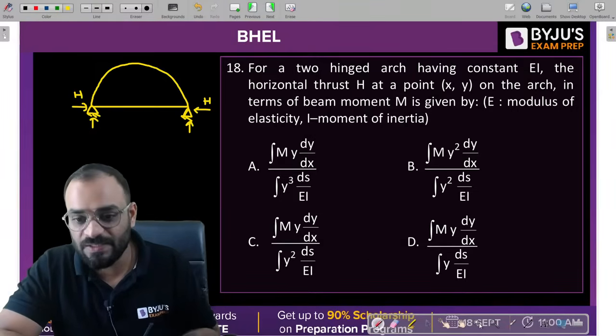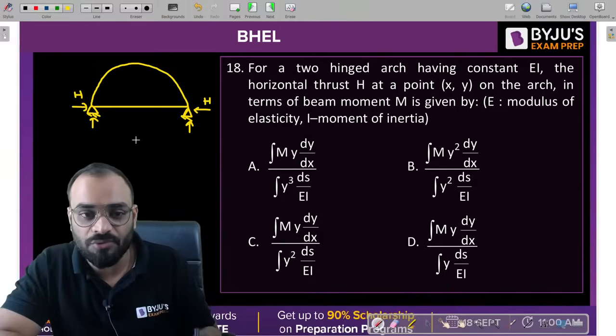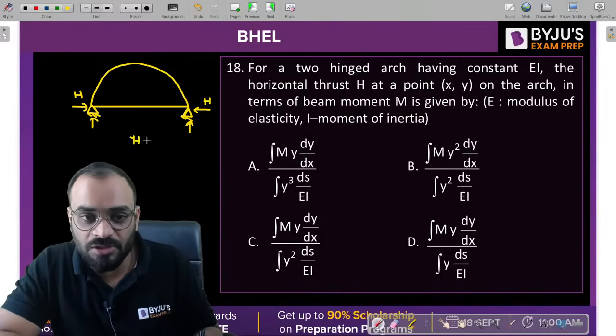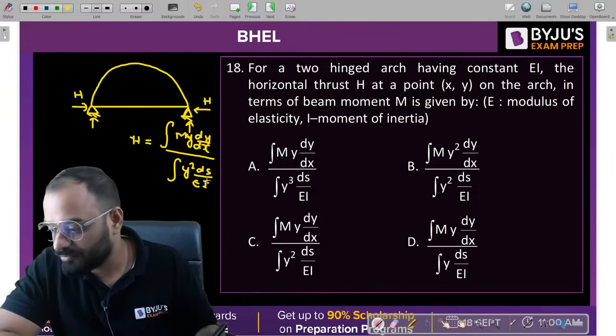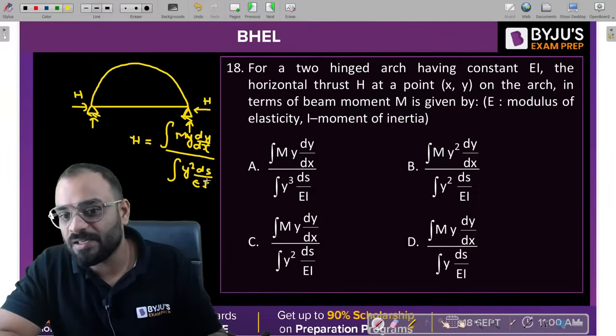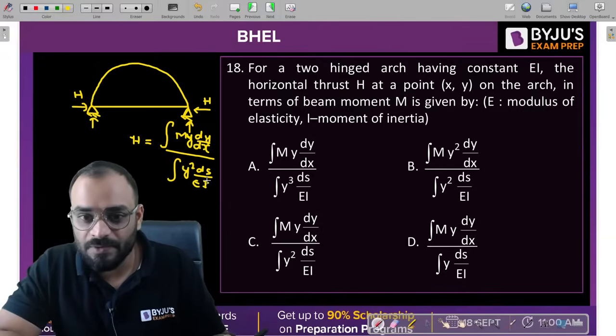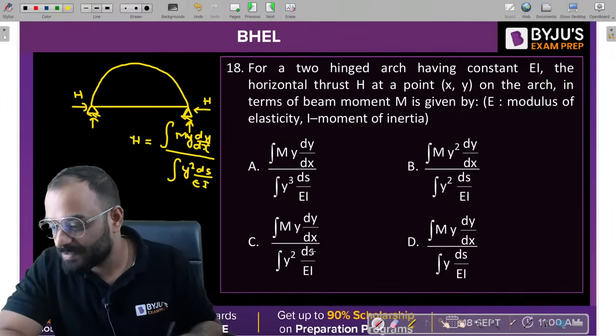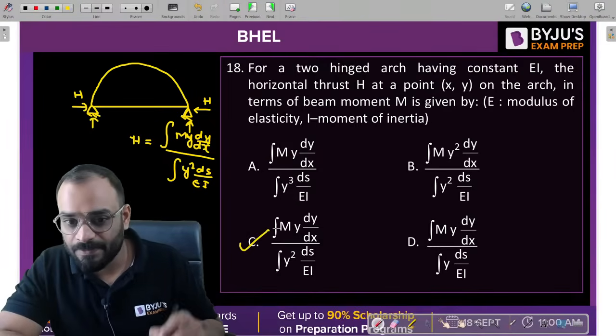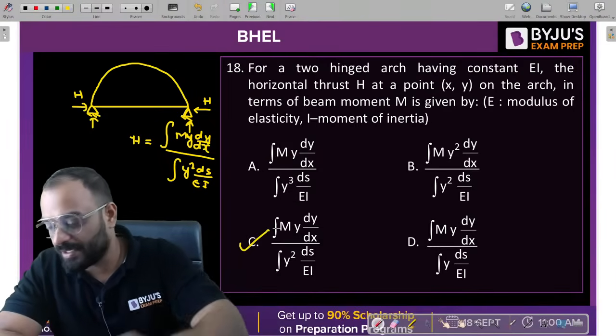That is the question. Yes, C is the correct answer. So what you have to write over here guys, this horizontal thrust is equal to what? Integration of my dy by dx divided by integration y square ds by EI. Okay, so C is the correct answer for the problem. Very nice.